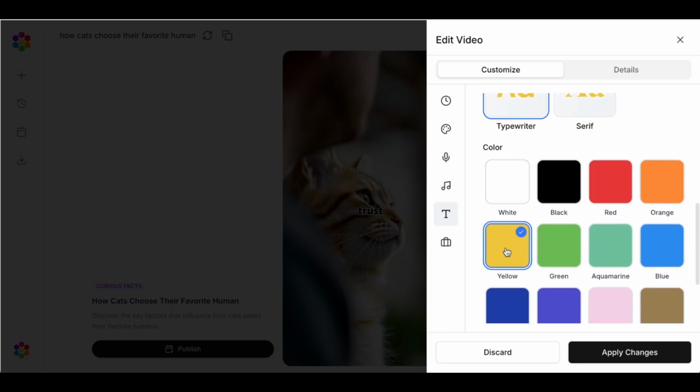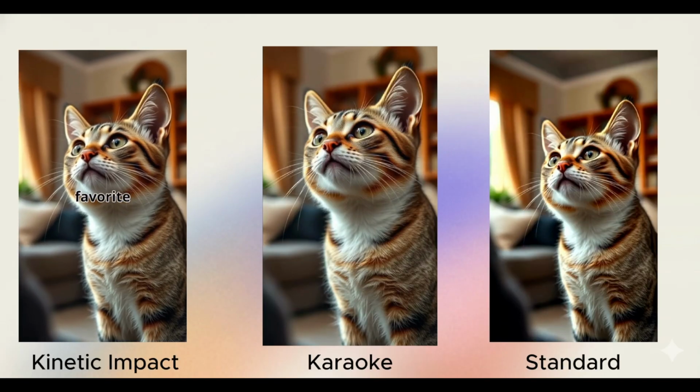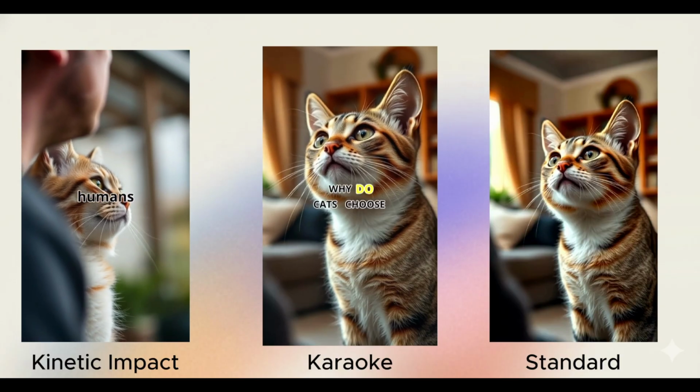You can also adjust the position, whether you prefer your text centered at the top, in the middle, or at the bottom. Once you find the right fit, click Apply Changes to update the captions across your entire project. It's that easy.